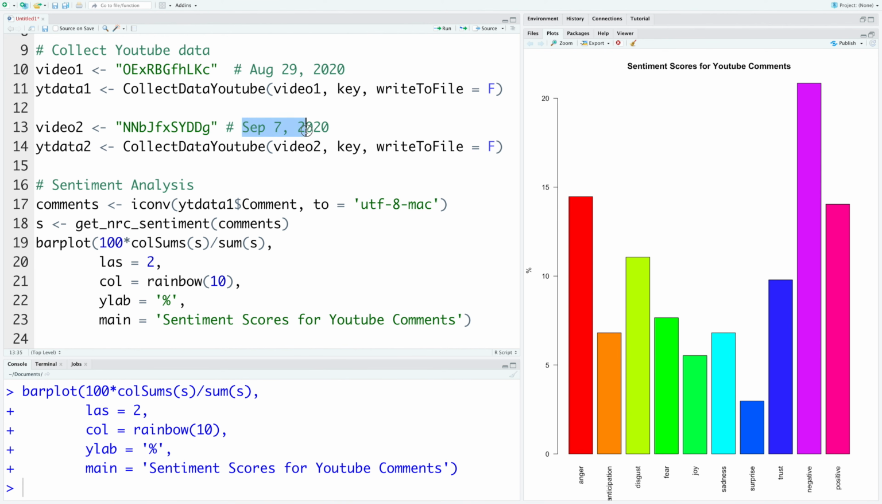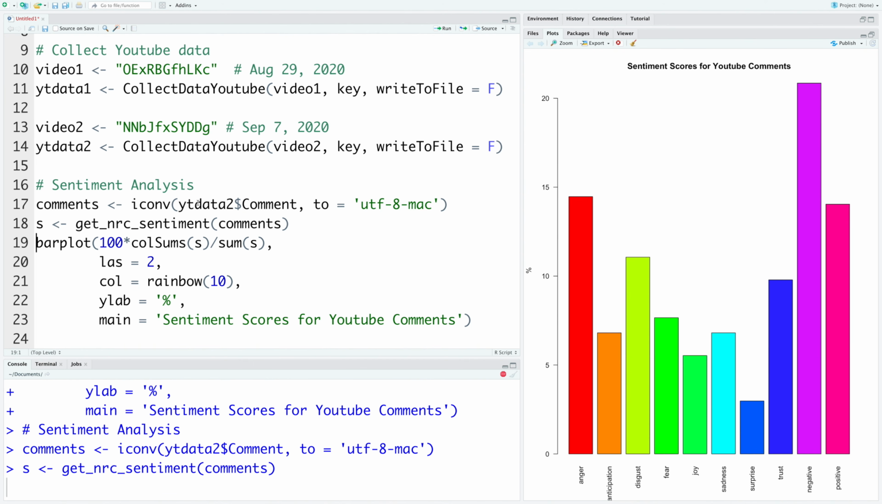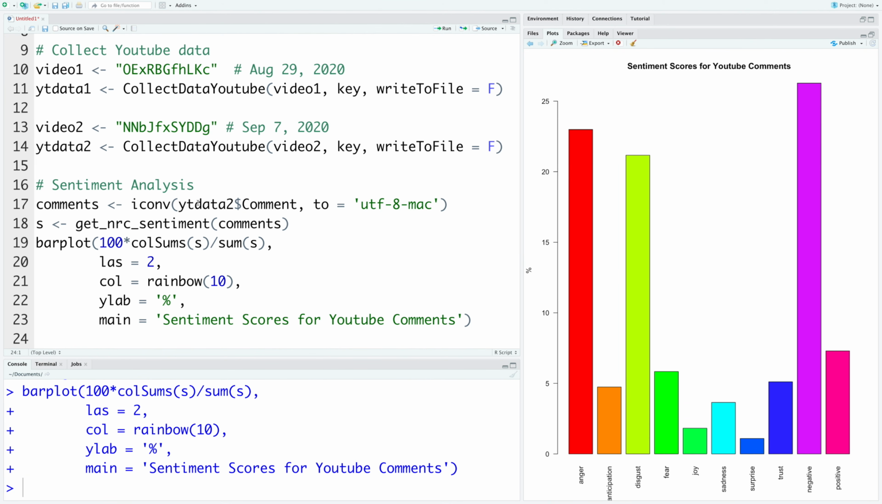If we repeat the same thing for the September 7th video, let's see what we get. I will change this to YT data 2 because that's where our data is. So I'm going to rerun this and again get sentiment scores, and now we can plot it again. Compared to the comments on the video last week, this week's comments are even more extreme. If you look at the first sentiment, anger, that is about 22-23%. Disgust, which is a negative sentiment, is about 21%. So overall negative sentiments in the comments is over 25%, and positive is much below 10%.